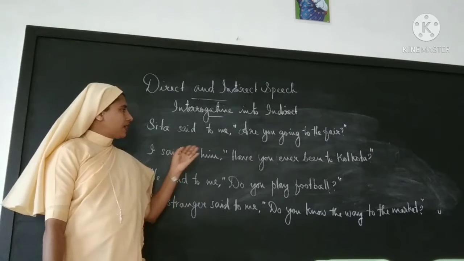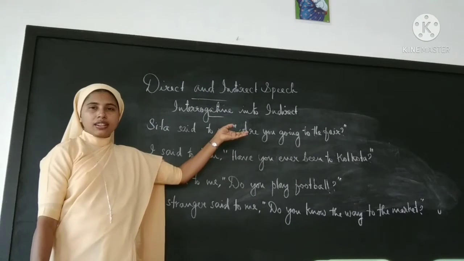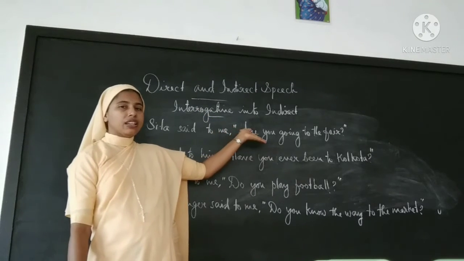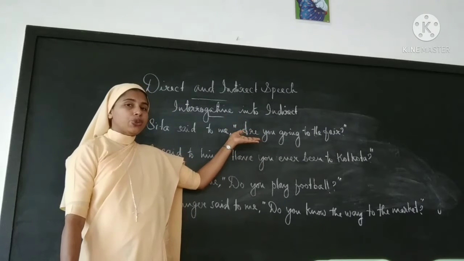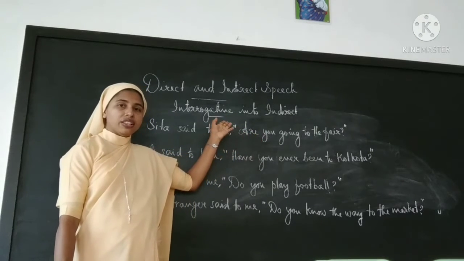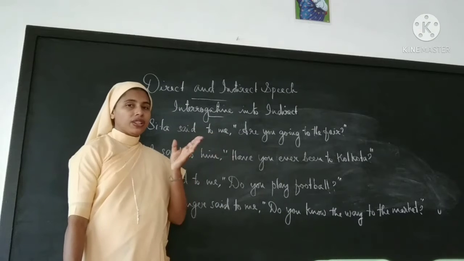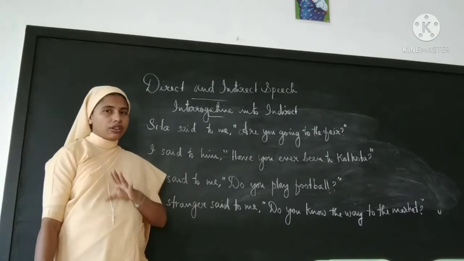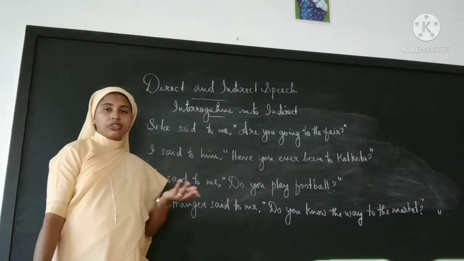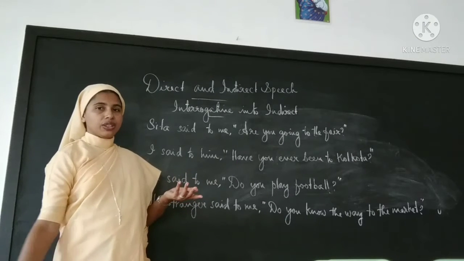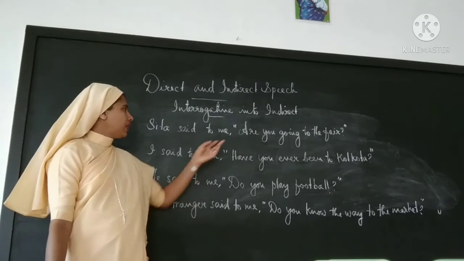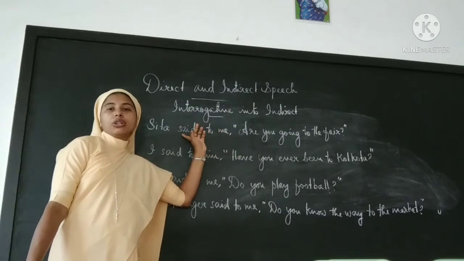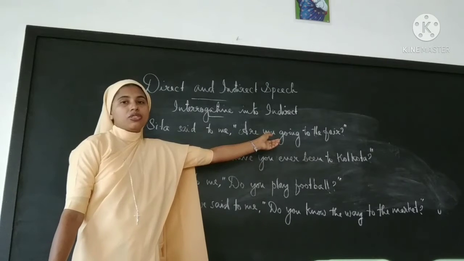Okay, what are the other changes? The conjunction. Here we are not using that. Instead we use if or whether, because there is often a choice. If or whether, you can use any one of them. It's your choice. You can add it in between the reporting verb and the question.